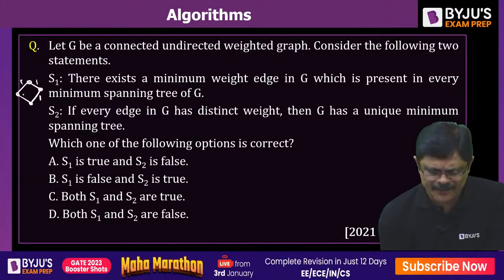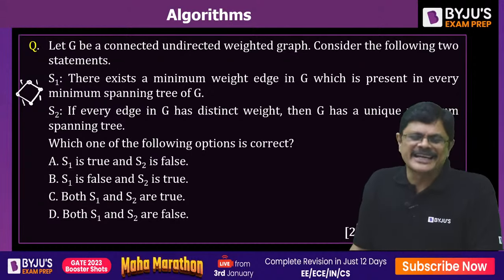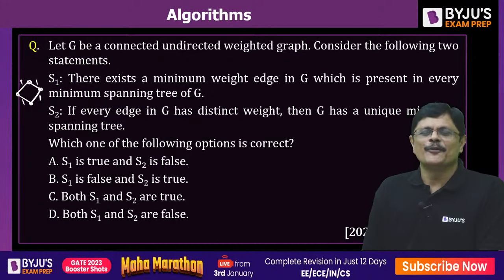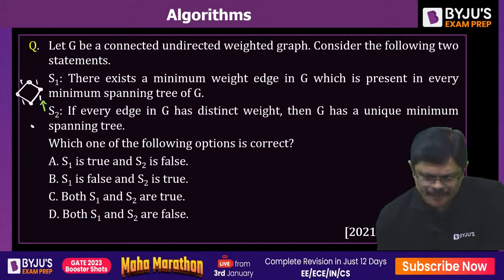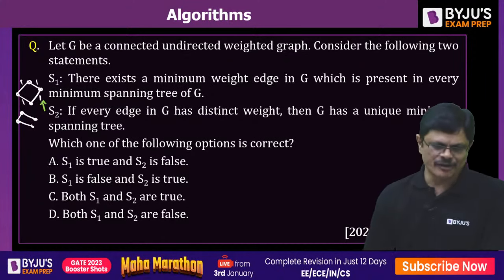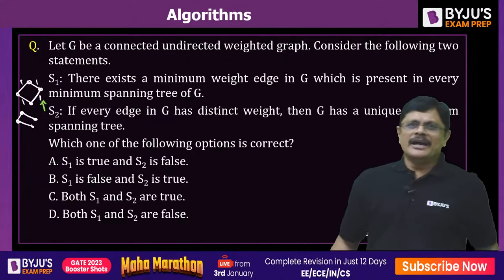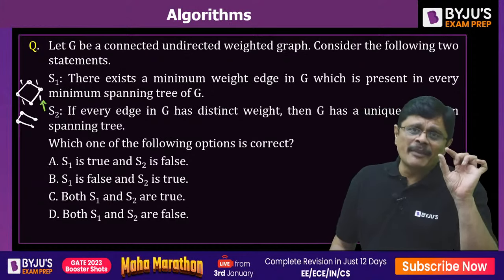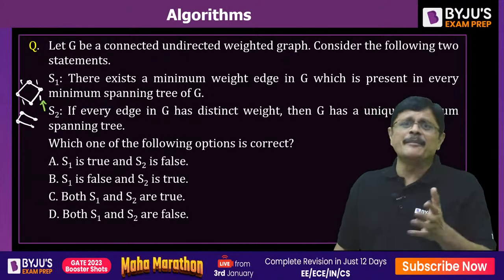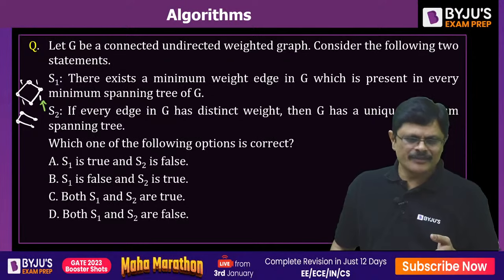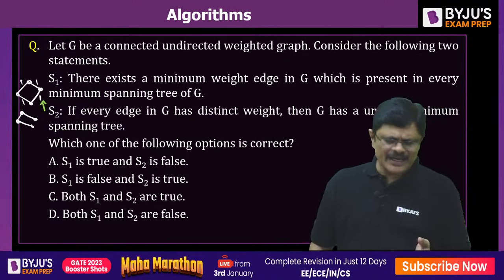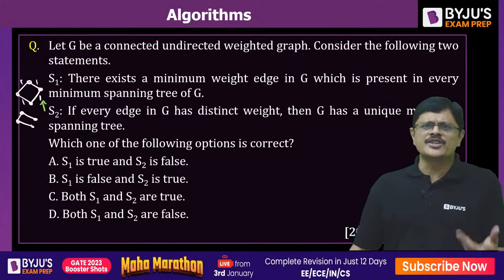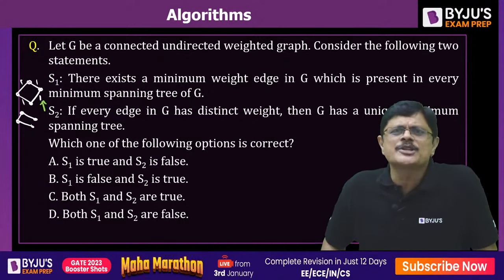See, look at this, sir. I create this particular cycle with all weights 1. Now let us talk about this minimal weight edge. Now I create a spanning tree without involving that edge. So this statement is saying that the minimal weight edge has to be present in every minimal spanning tree. That is not necessary. See, there is no mention of that. So that is also a possibility.